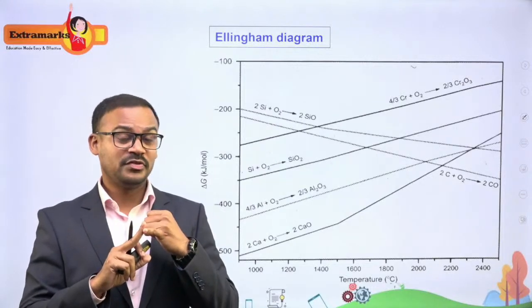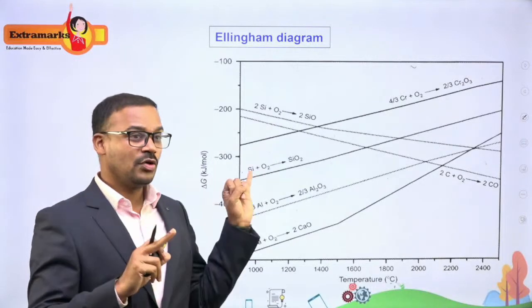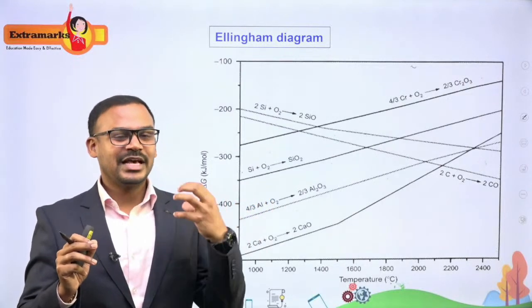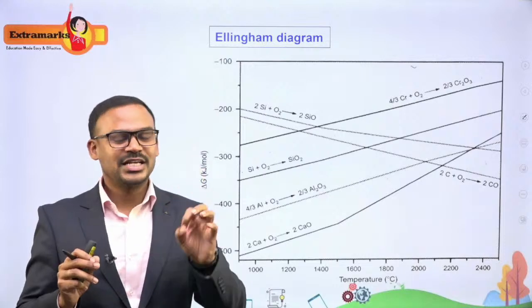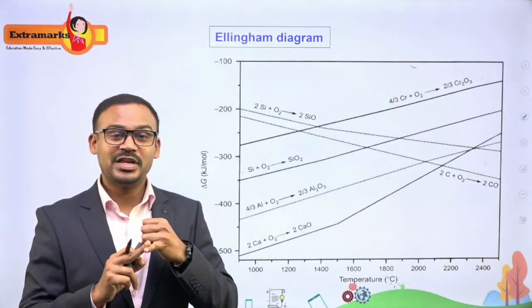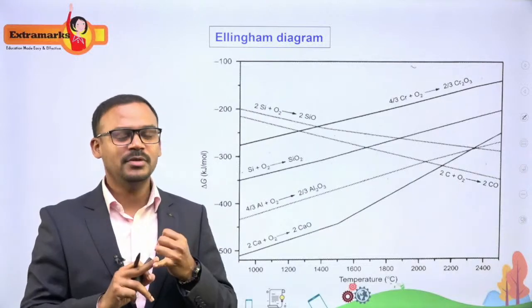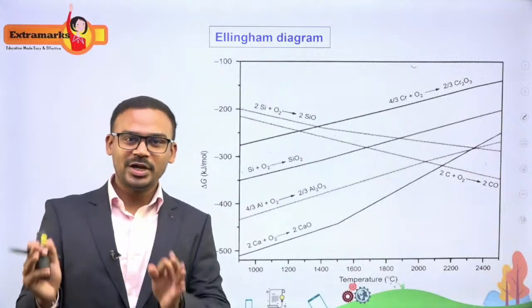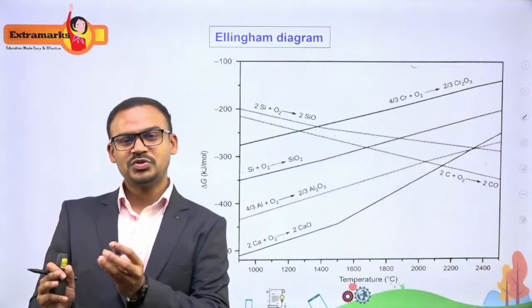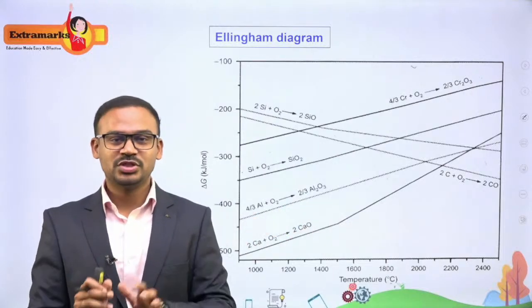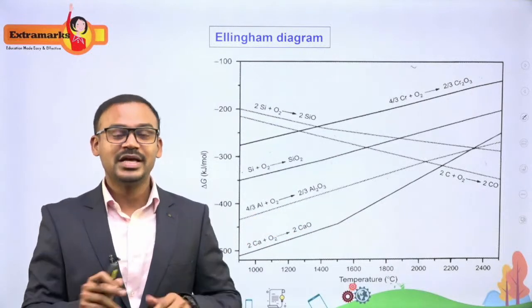I have to be very specific with the reducing agent, because we are talking about a metallurgical process, which is nothing but extracting the metal with the lesser expenditure. It means I have to select a reducing agent which is very cheap and very easily available. And second, I have to take care of the temperature that is maintained. At lower temperatures, if I am able to use a reducing agent which is very easily available, that particular process of reduction will be the best process for that extraction.